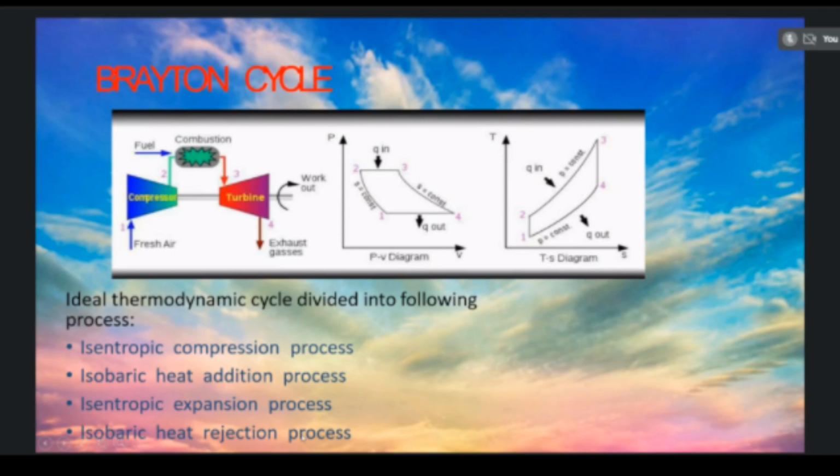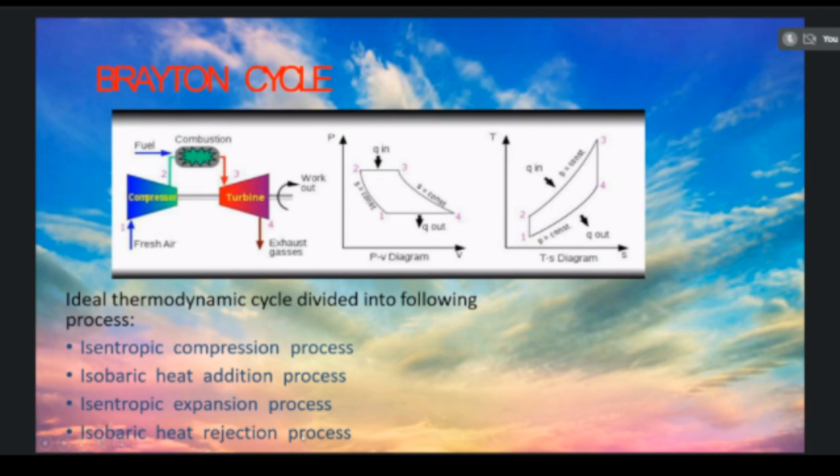Another merit is that ignition and lubrication systems are much simpler in a jet engine than an IC engine. But the demerits are that thermal efficiency of the jet engine is low compared to an IC engine, and starting of the jet engine is very difficult. And another one, turbine blades need a special cooling system due to the high temperature produced.